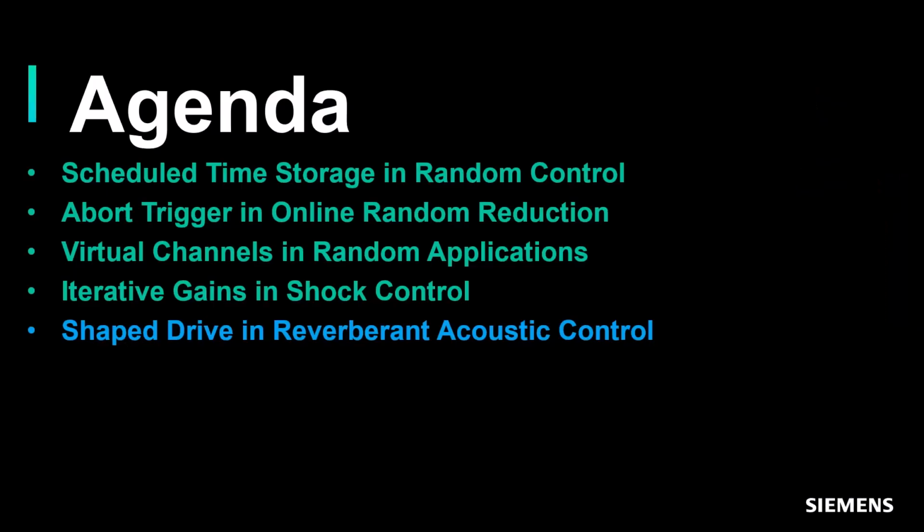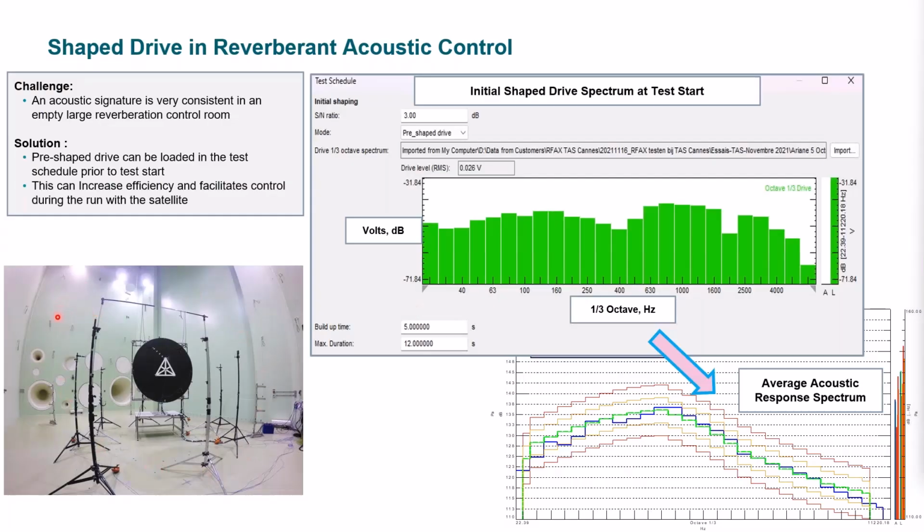Then we have shape drive in reverberant acoustic control. For anyone using an acoustic chamber for acoustic control, you have a reference spectrum and you want to output those drives, just like a control test using a shaker. In this case, you output to octave bands. In random control, you adjust those in narrow bands, but in this case, we're adjusting the octave band responses and adjusting the drives output to accommodate that reference spectrum.